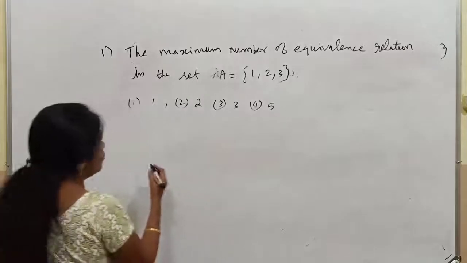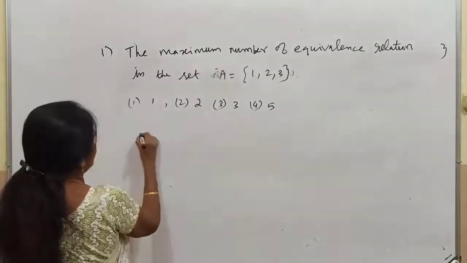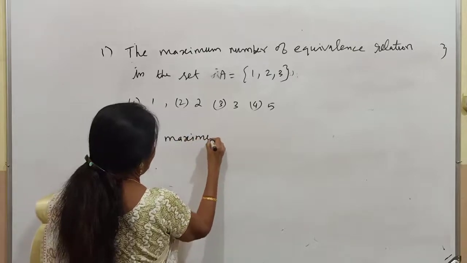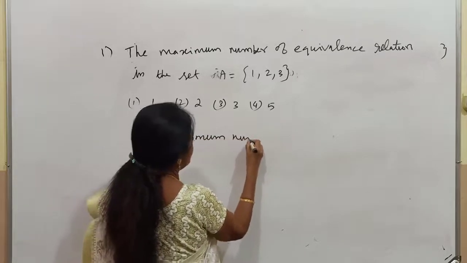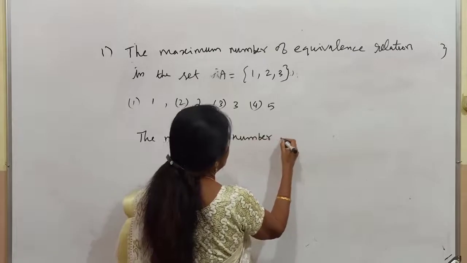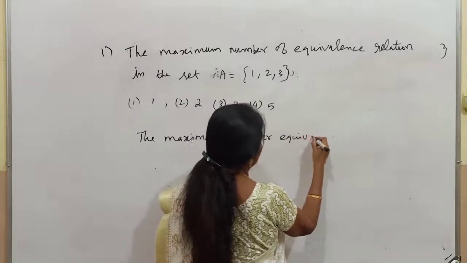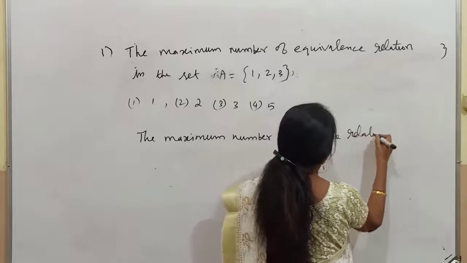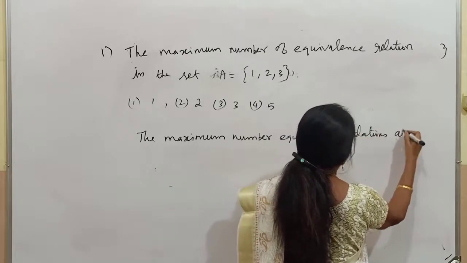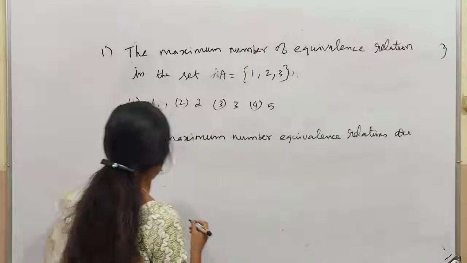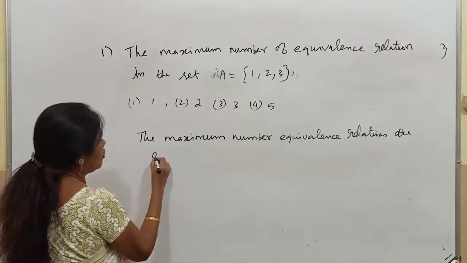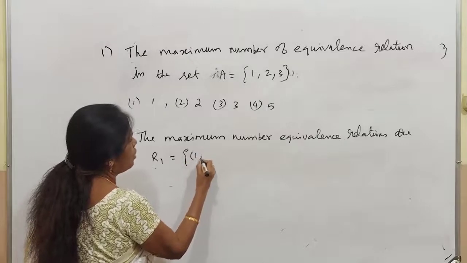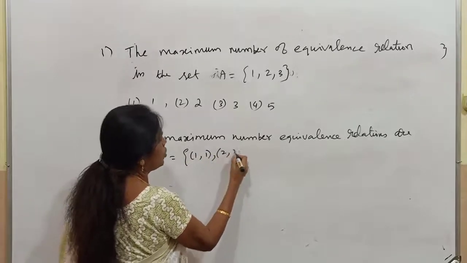I am starting from the smallest equivalence relation. First, R1 equal to {(1,1), (2,2), (3,3)}.